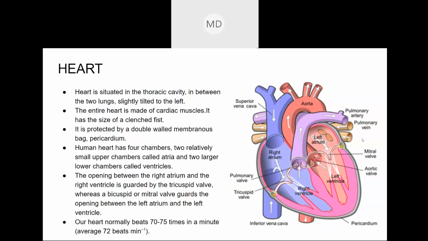And now comes artery and vein. Do you know what is the function of artery and vein? Don't look at pulmonary, just the function of artery and vein. What is the function of artery and vein? What is the difference between artery and vein?